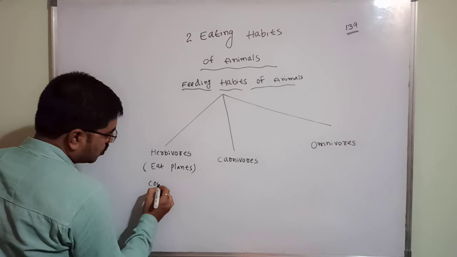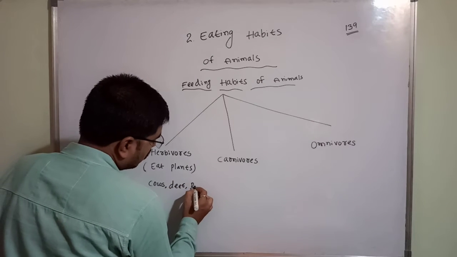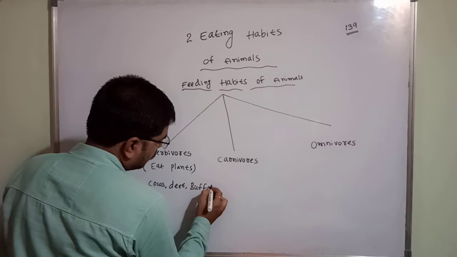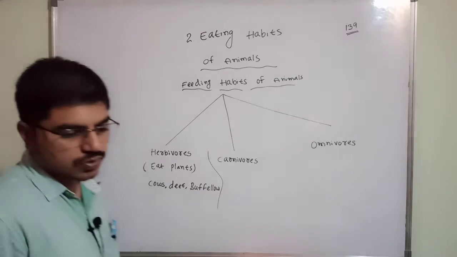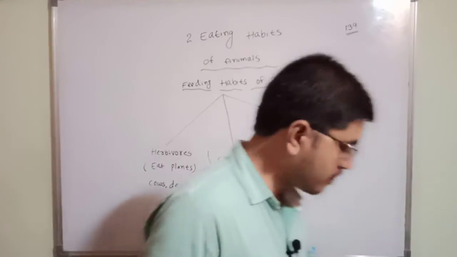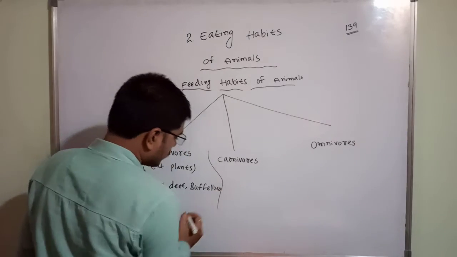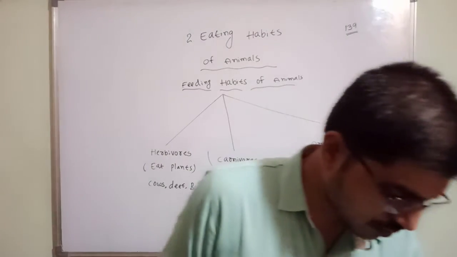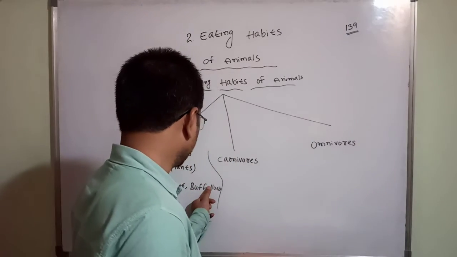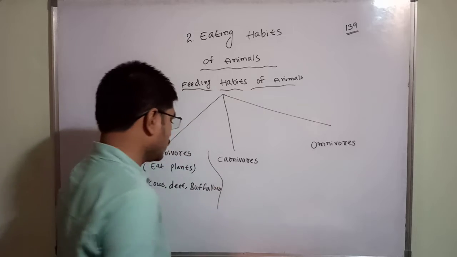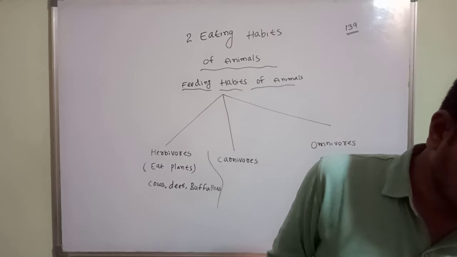Examples: cows, deer, buffalo. These are all called herbivores.